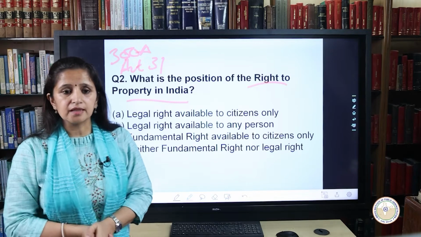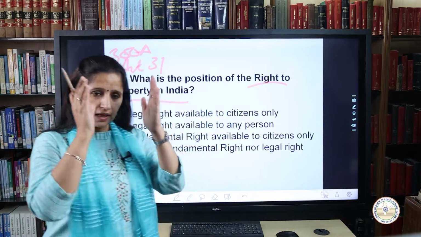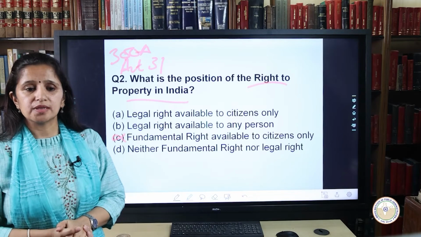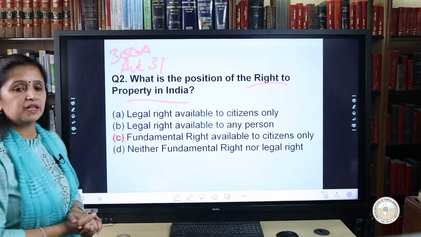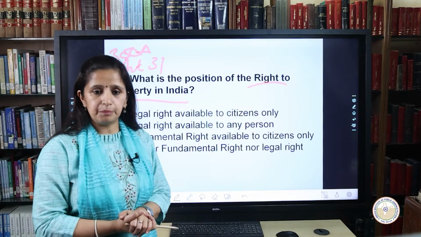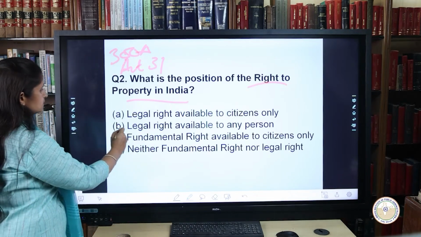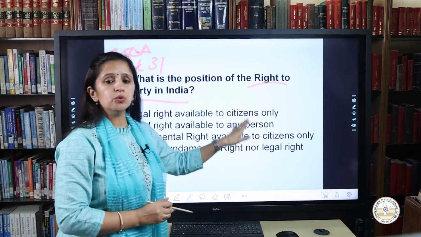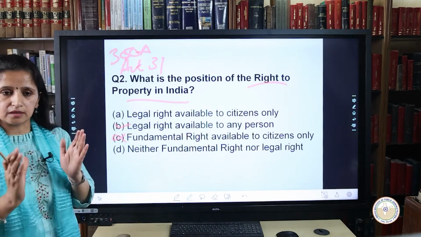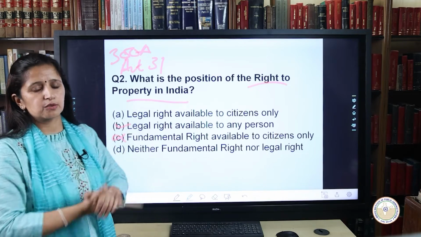Keeping all these explanations in mind, the answer to this question, what is the position of right to property in India, is clearly B, that is, right to property is a legal right available to any person. So this is the actual answer of this question.